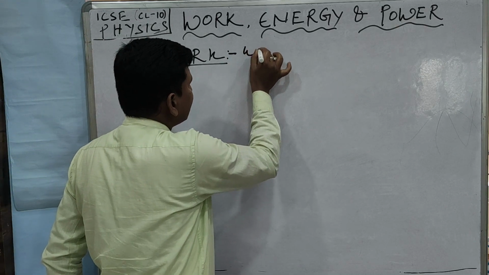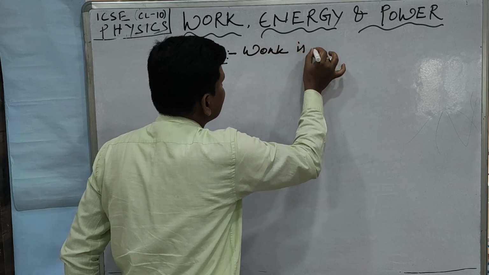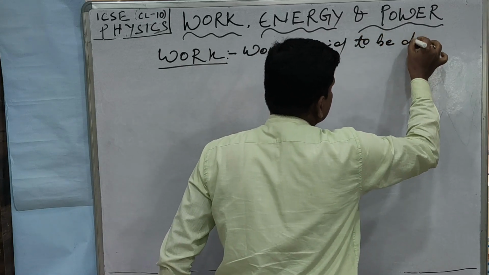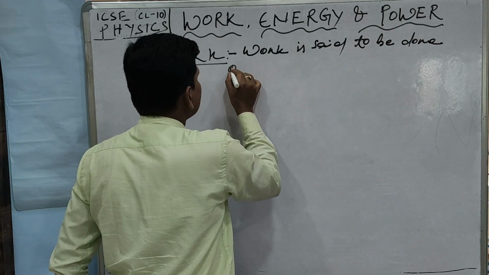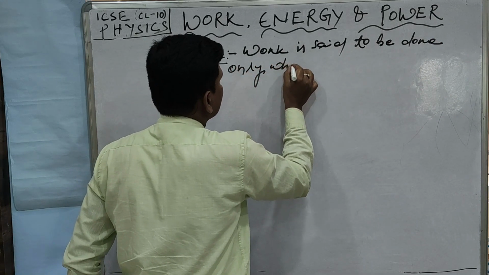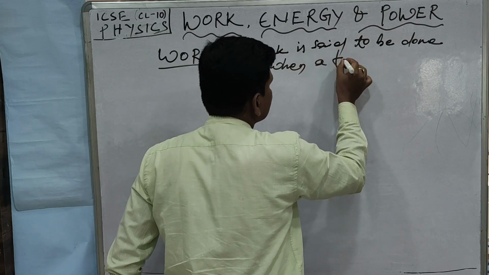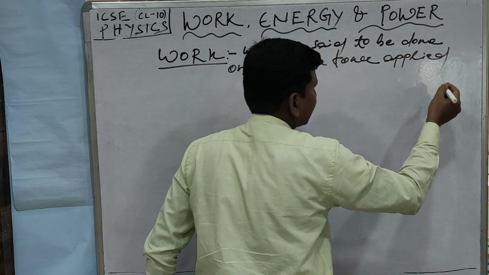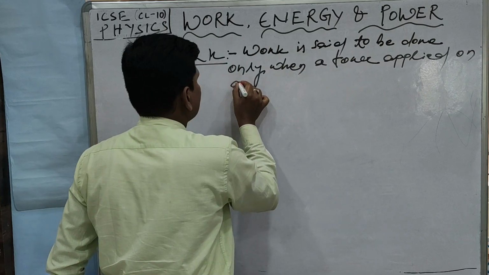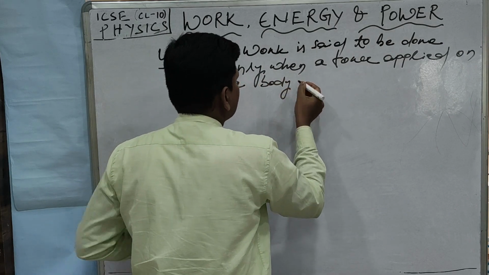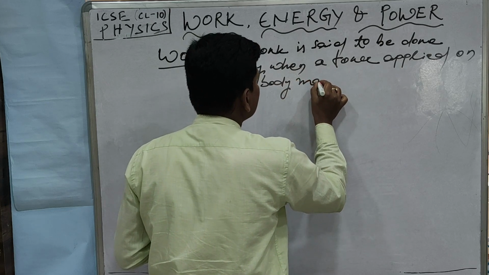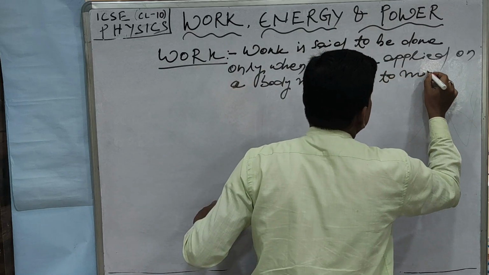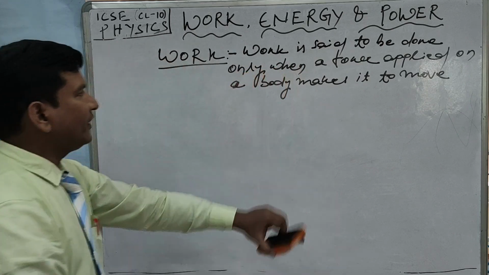Work is said to be done only when a force applied on a body makes it move. So this is the definition of work.